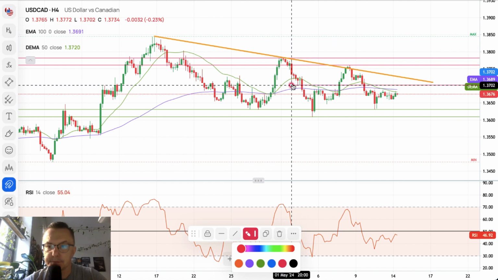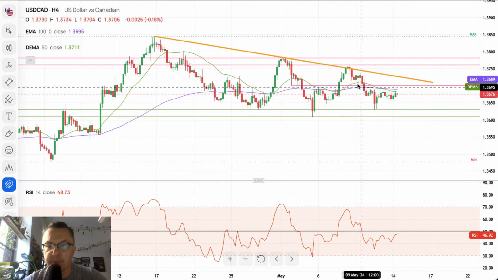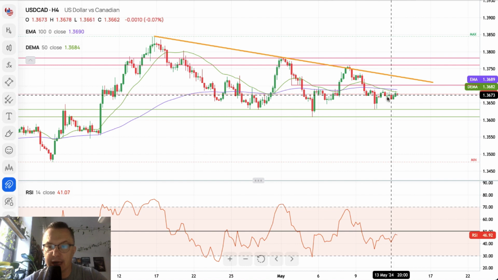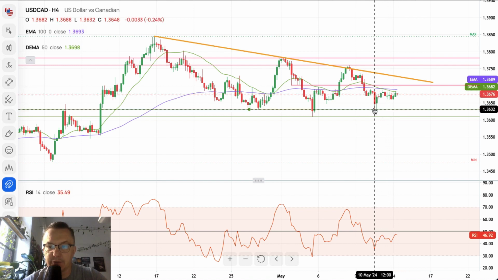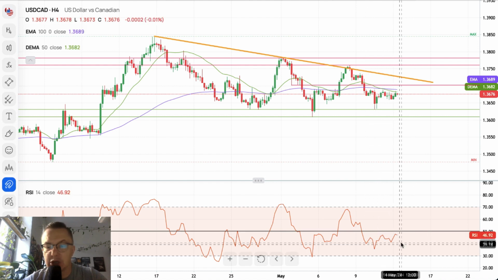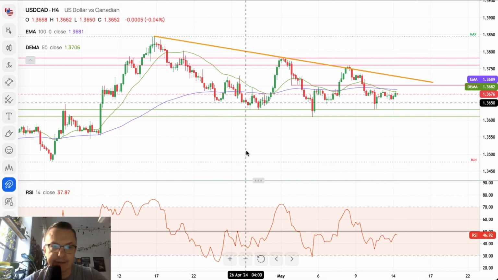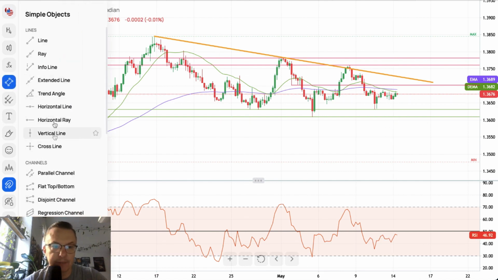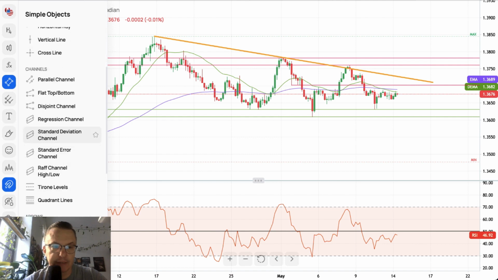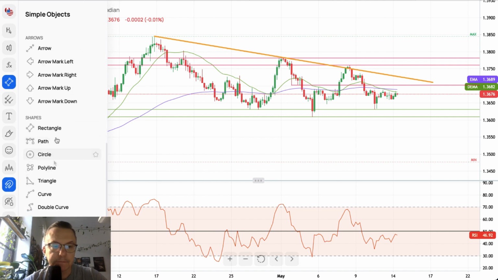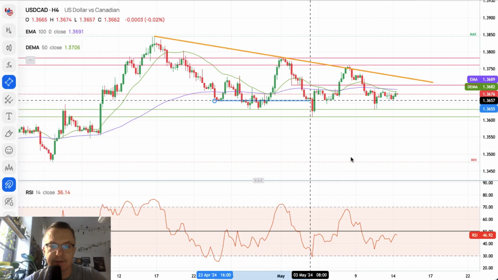Let me just make this clear. 1.3702. Right, we are trading below 50 and 100 periods moving average. We just bounced from 1.3632. Nevertheless, the current sentiment is negative, momentum is negative, so we might see the test of this zone here. Because it's important, let's just make it clear that there is a zone here.